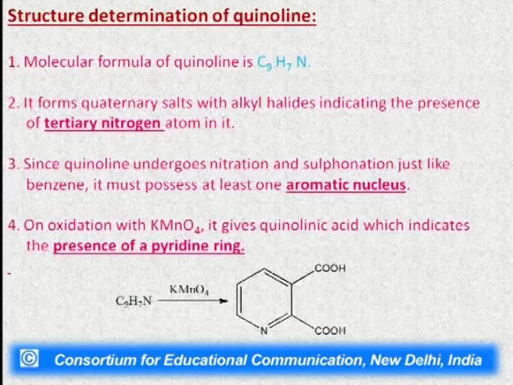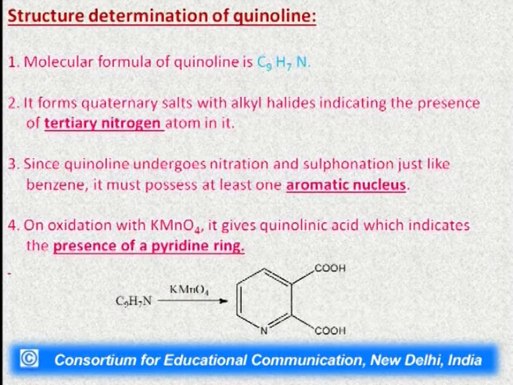After that, since quinoline undergoes electrophilic substitution reactions like nitration, sulfonation, alkylation, acetylation, etc., we can say it has an aromatic nucleus, since only aromatic compounds show electrophilic substitution reactions.